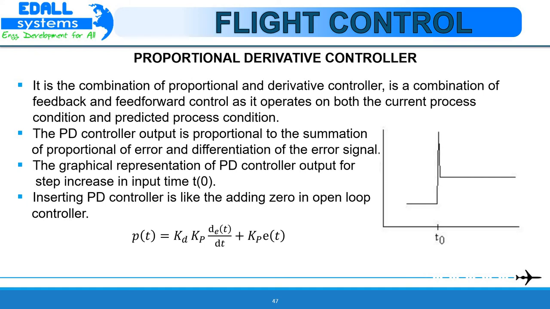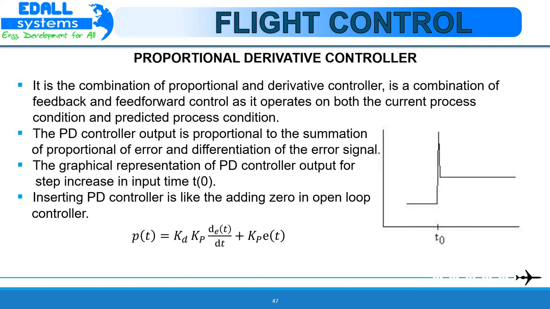The various characteristics of PD mode are: it improves the damping and reduces the overshoot. It reduces the rise time and makes the response faster. It makes the response stable very fast. It improves the bandwidth of the system. It cannot eliminate offset error. It may make noise dominant at high frequency. It is not very effective for lightly damped systems. Thus, overall, it improves the transient behavior of the system.